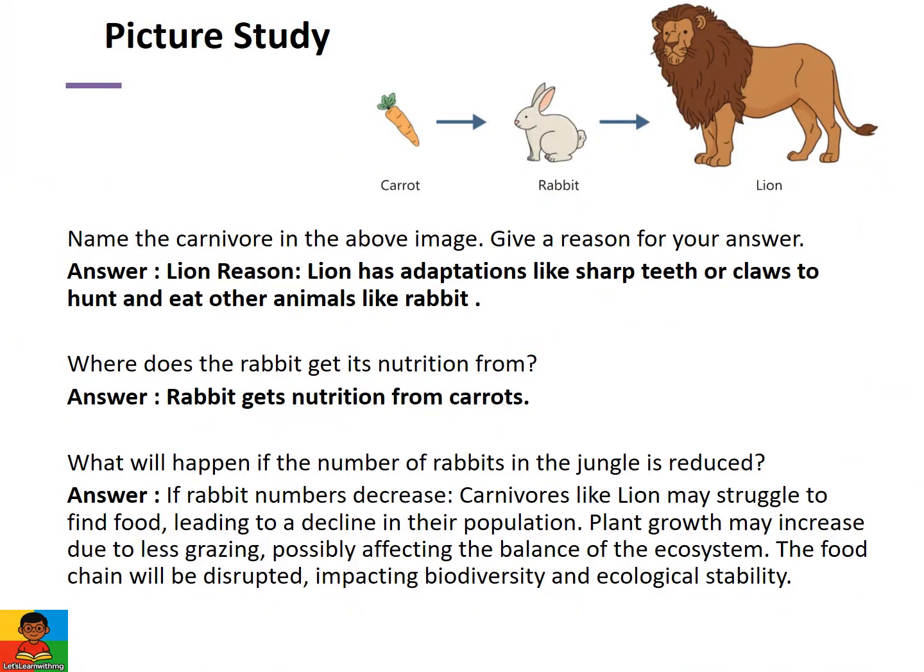Picture study. Name the carnivore in the above image. The answer is lion. Reason. Lion has adaptations like sharp teeth or claws to hunt and eat other animals like rabbit. Where does the rabbit get its nutrition from? Rabbit gets nutrition from carrots.